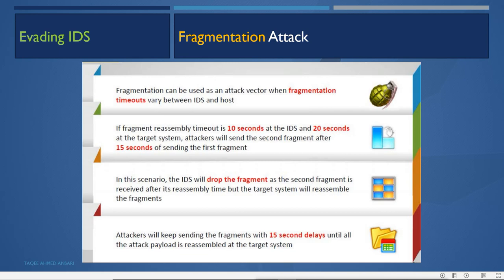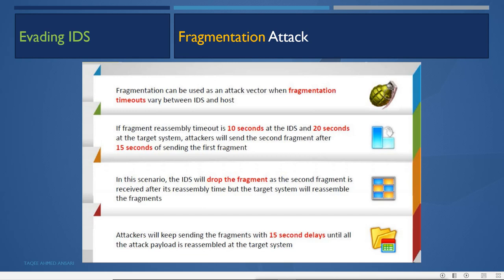So what is the attacker doing? The attacker is dividing a single packet into multiple fragments. And what does the fragmentation attack do? It sends the fragments after a timeout. First it will send the first fragment, and then it will wait for the timeout on the IDS system. For example, the IDS times out at 10 seconds and the end system times out at 20 seconds. So it will send after 15 seconds, where the IDS will time out and leave the packets it has. Suppose it has the first packet, it will wait for 10 seconds and then leave that first packet.